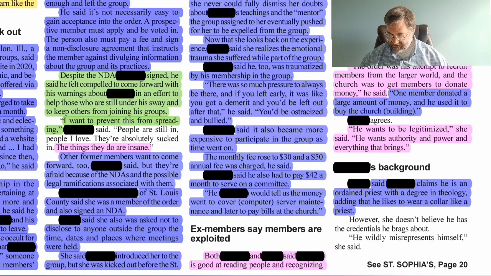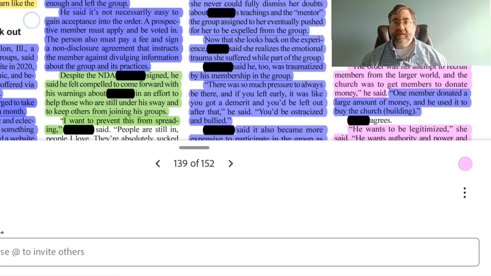However, she doesn't believe he has the credential he brags about. So the fact that it says that she doesn't believe that he has the credentials, it's an opinion of hers. So we'll go ahead and mark that as an opinion. So we'll highlight that in pink.